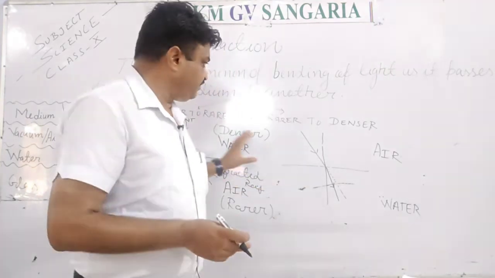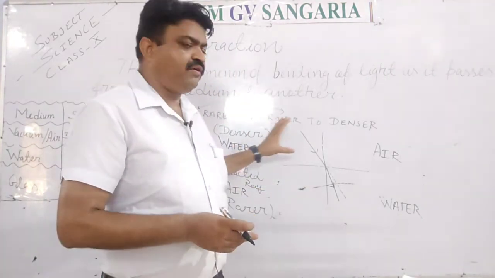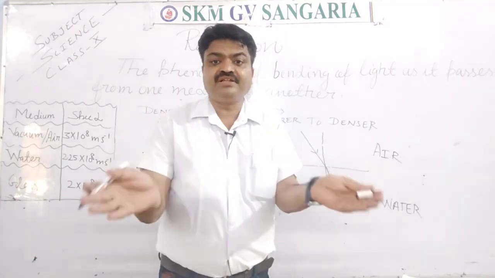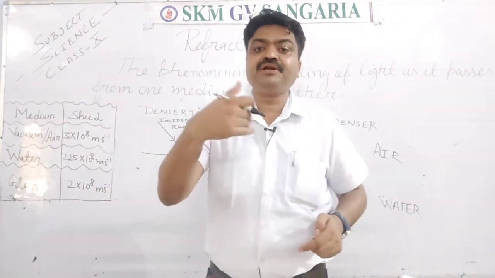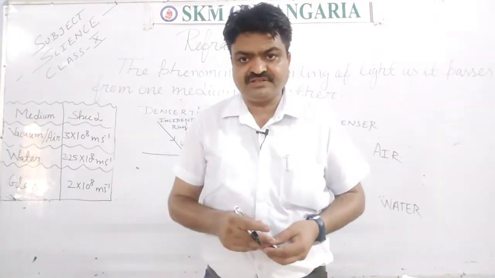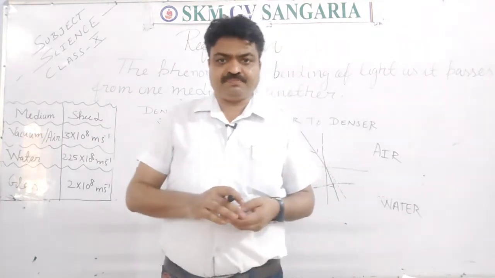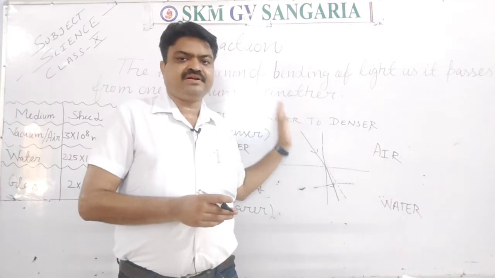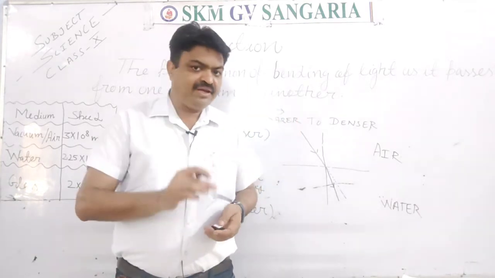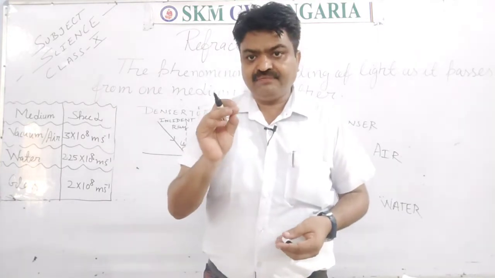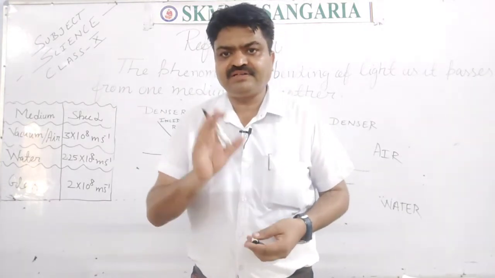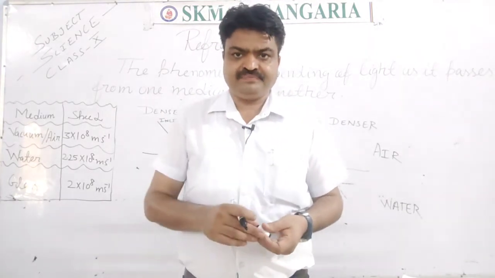Now, refraction is found due to the change in the density, and due to the change in the density, the speed of the light is also changed, and due to that change of the speed of the light, refraction takes place. So what is the main reason to change the direction of the light? It is the density of the medium.